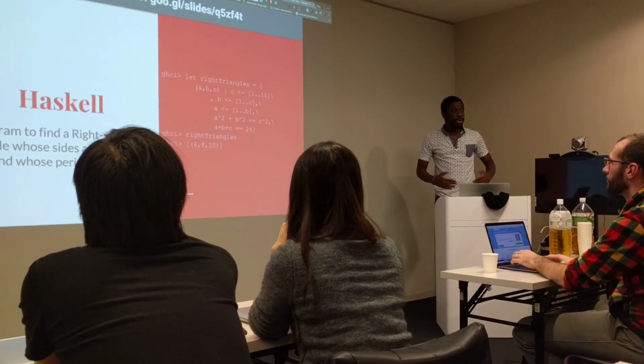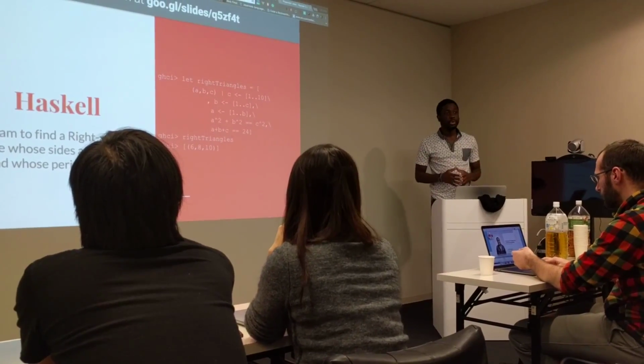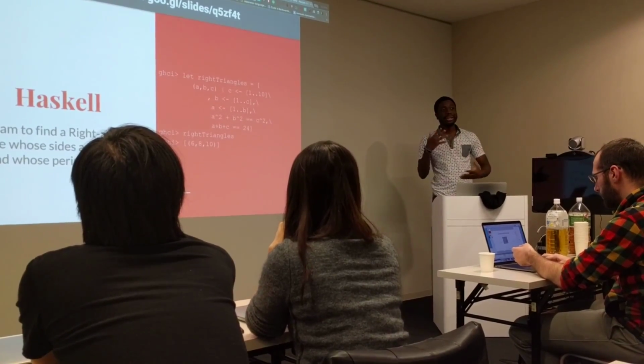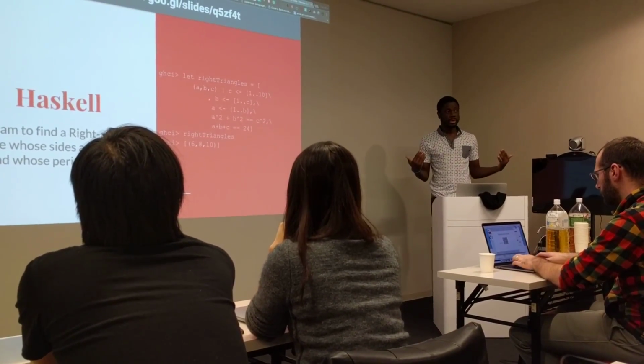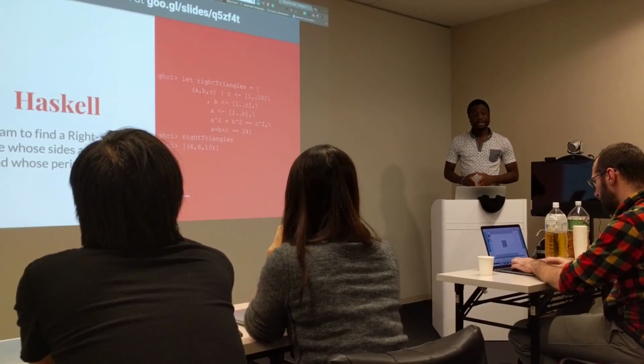So if you're going to explain that to someone who probably doesn't know programming, well, they can sort of understand what's going on, even though they're not familiar with the syntax. And then we get the exact same answer.